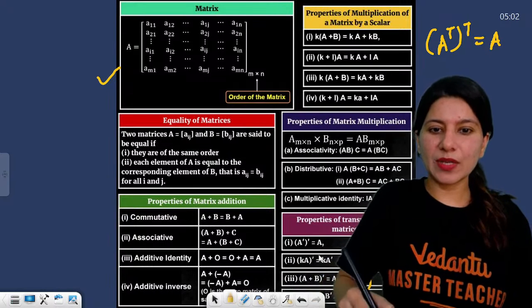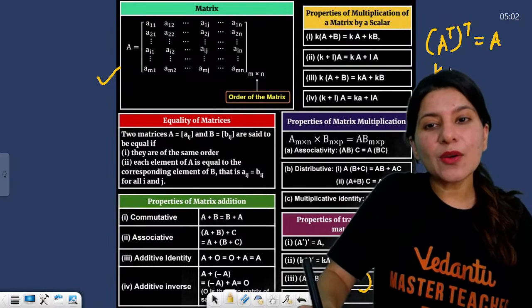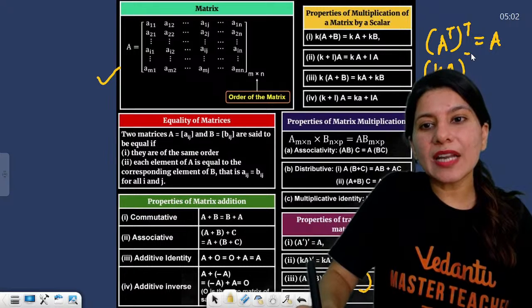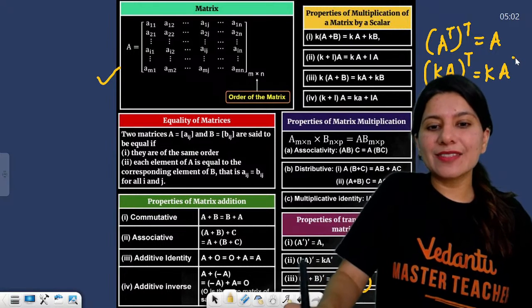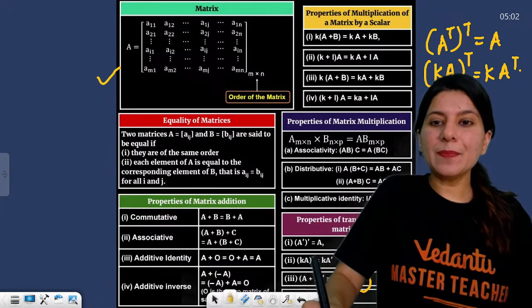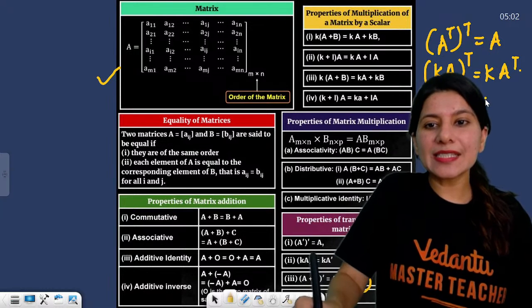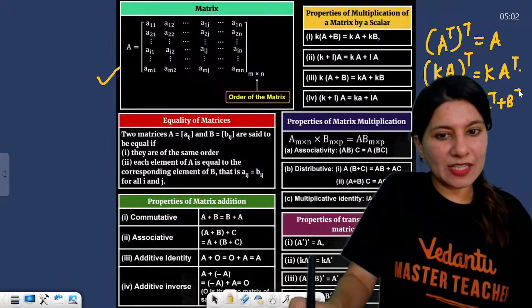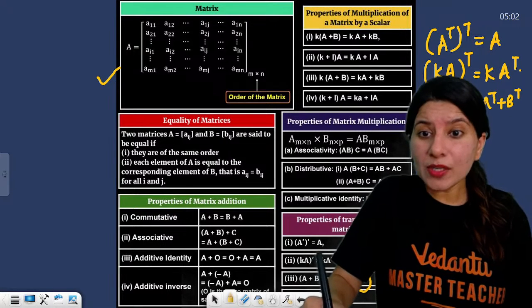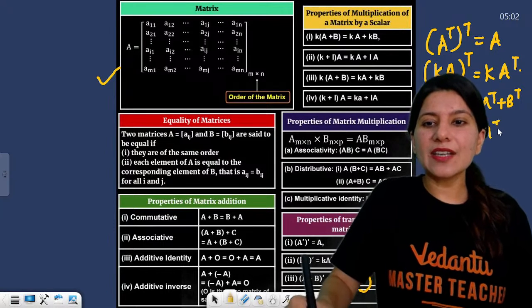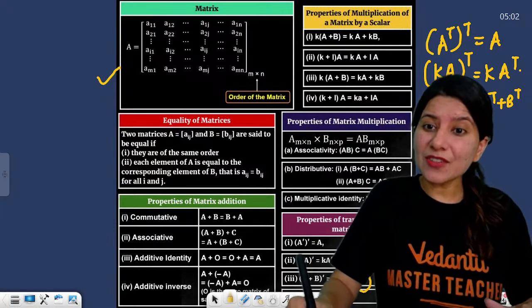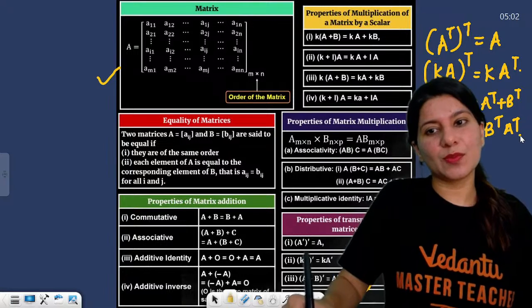Whenever you see a constant k with (kA) whole transpose, the constant will come outside directly, and this will become A transpose. (A plus B) whole transpose is nothing but A transpose plus B transpose, and (AB) whole transpose will follow the reversal law. What is the reversal law? It is B transpose A transpose.